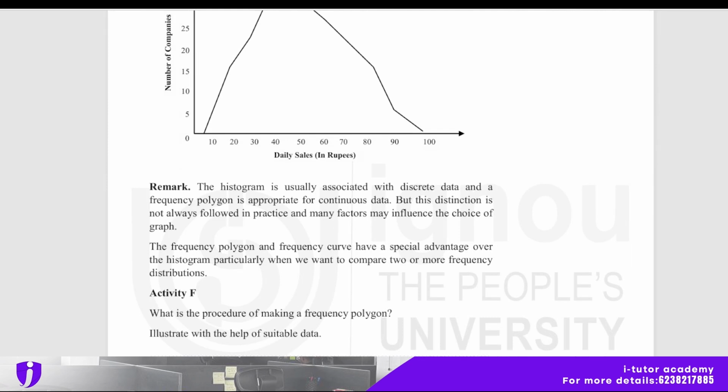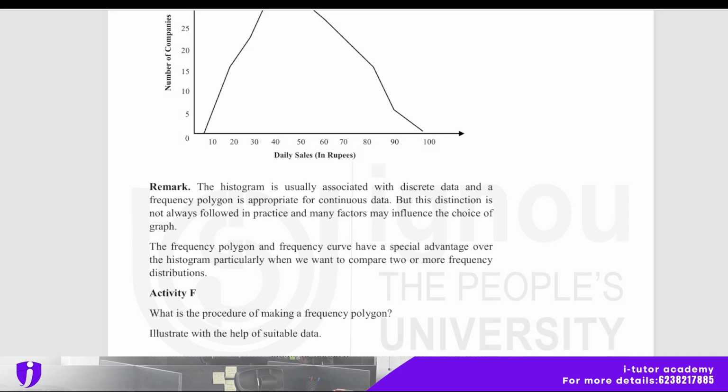The histogram is usually associated with discrete data, and a frequency polygon is appropriate for continuous data, but this distinction is not always followed in practice, and many factors may influence the choice of graph. The frequency polygon and frequency curve have a special advantage over the histogram, particularly when we want to compare two or more frequency distributions.